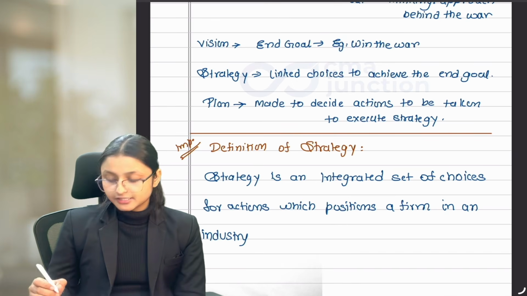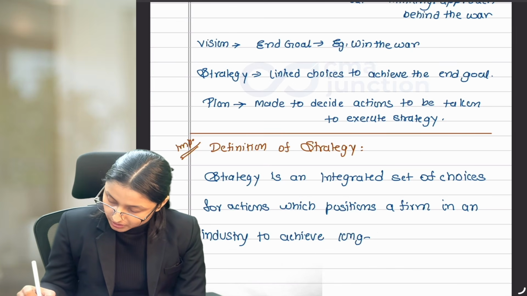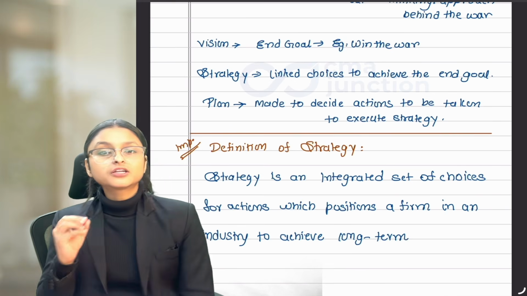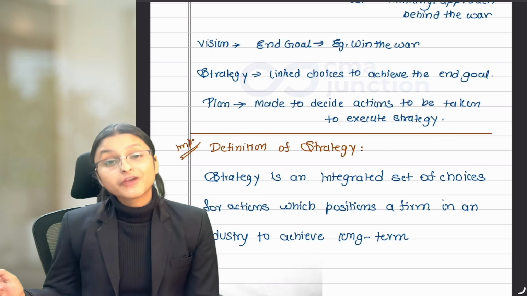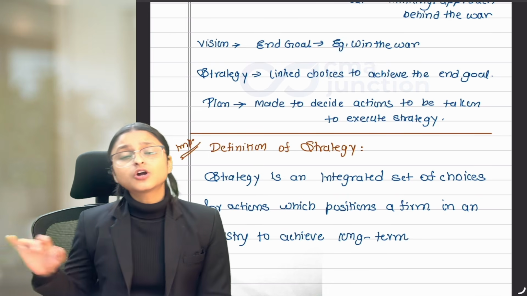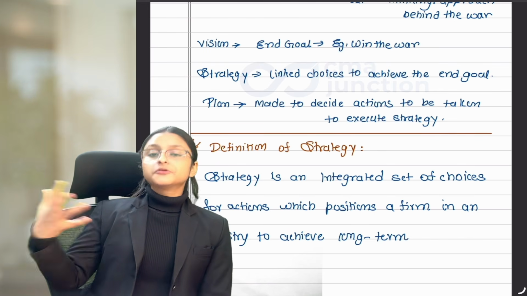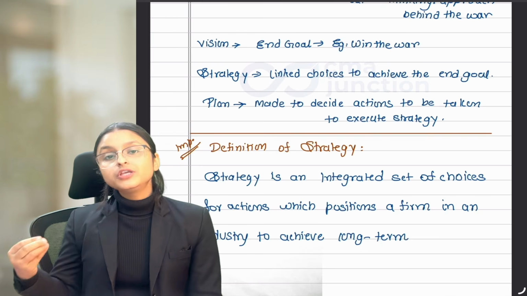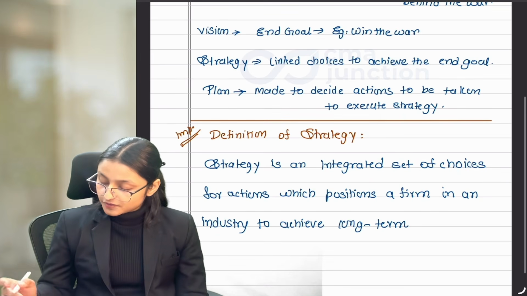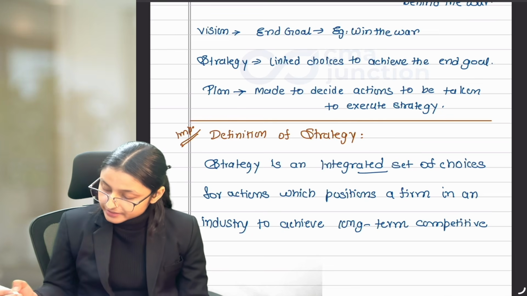Why position ourselves in an industry? So that we can achieve competitive advantage, long-term competitive advantage. We don't want to get a competitive advantage for short term. Think about it. If you want to get a short-term advantage, you can reduce your price. But when you reduce your price, the competitor can also reduce the price. So this is only possible for a short period of time. You can't get this competitive advantage for long term. For long term, you need to work on different things like making your product premium or unique or innovative so that competitors can't make the same type of product, right? So to achieve long-term competitive advantage, we are taking this integrated set of choices.